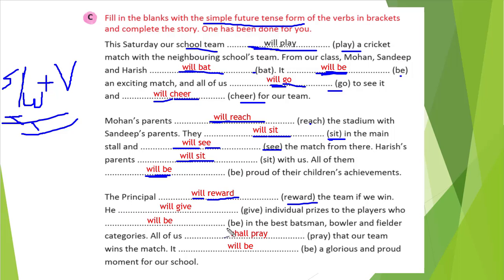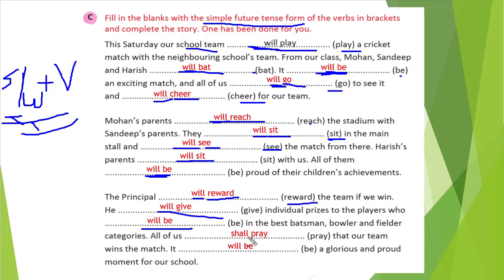He blank space individual prize to the players who blank space in the best batsman. So here, he is there, so we will write will, and the base form of the verb is give. Similarly here also, will be bowler and fielders categories.